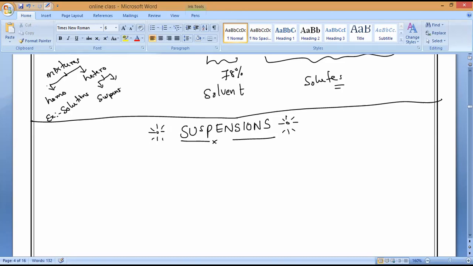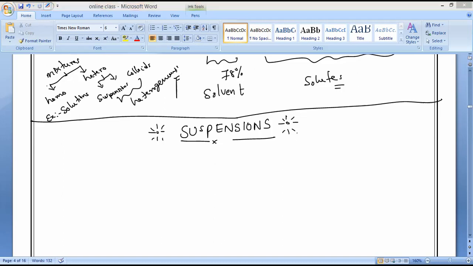Suspensions, and we will study the next one, colloids. Both of these we call heterogeneous mixtures. Today's class we'll try to finish the properties of the second type of mixtures, heterogeneous mixtures, that we call suspensions. Okay, everybody, please write it.